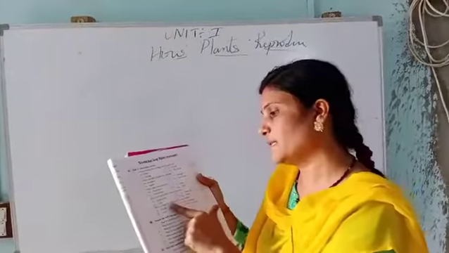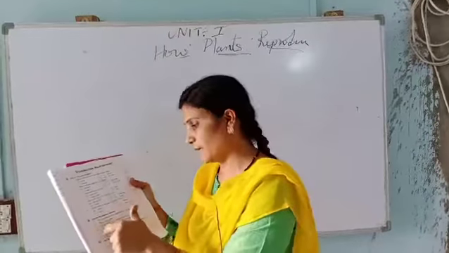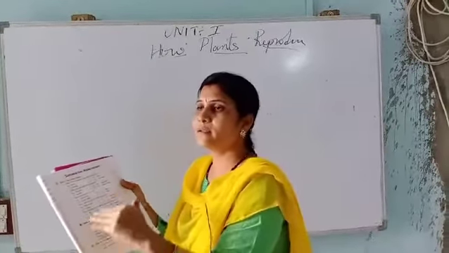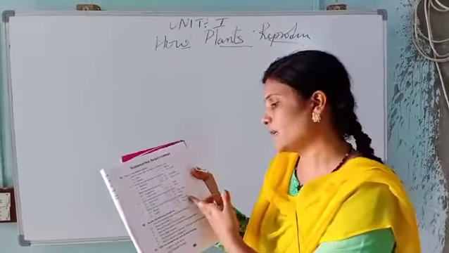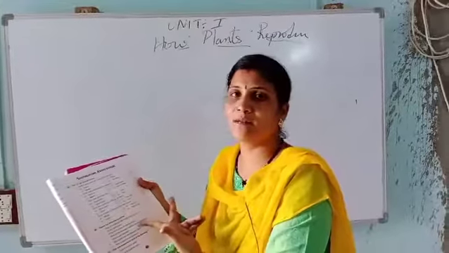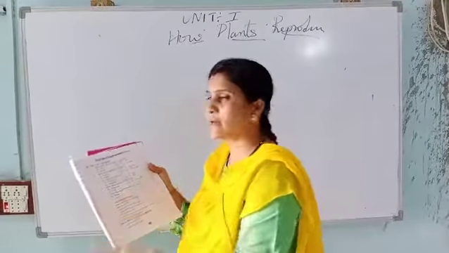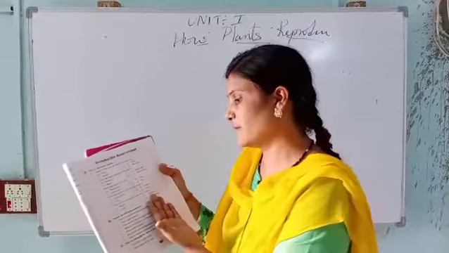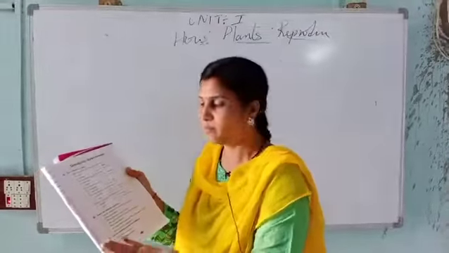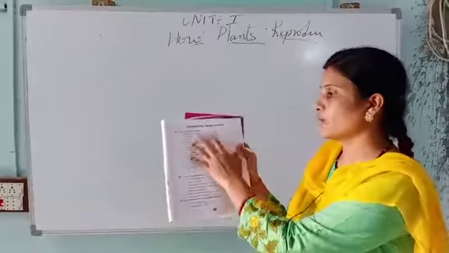Next, which of these can be grown from the stem cutting? So if you cut the stem, which one will grow with the help of the stem? Okay, here he has given sugar cane. I have written sugar cane because carrot is not grown by cutting the stem. So the right option is sugar cane. So I have written the correct options here.